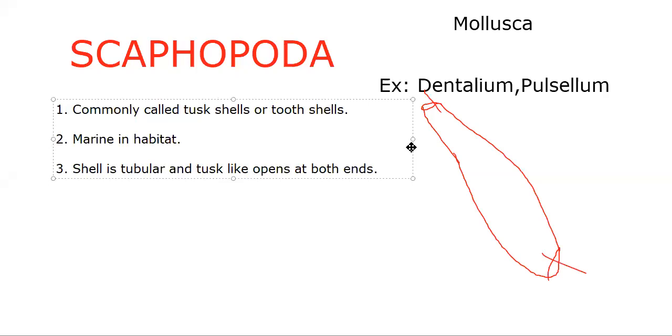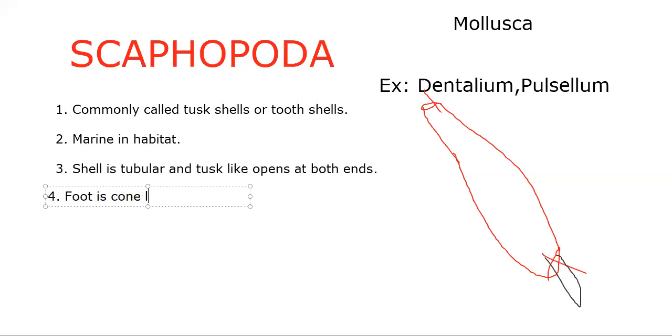So what is absent, that we have to see here. Before that, about the foot. The foot is cone-like and useful for digging. Let me draw the foot like this. The foot is cone-like, useful for digging. In marine water, at the bottom of the sea, they dig with the help of this. Useful for digging.